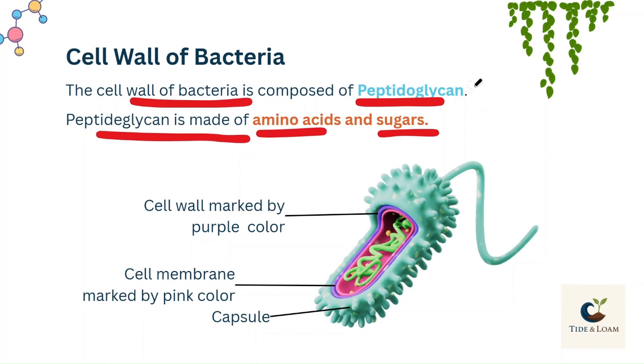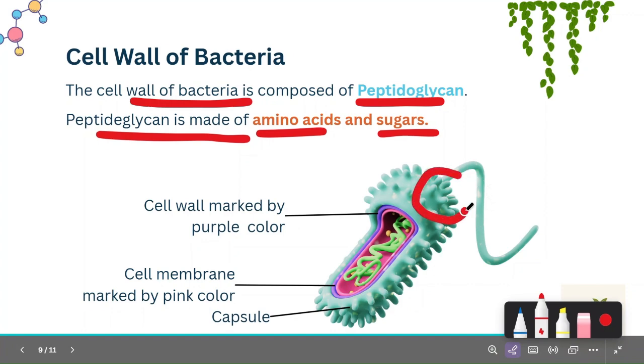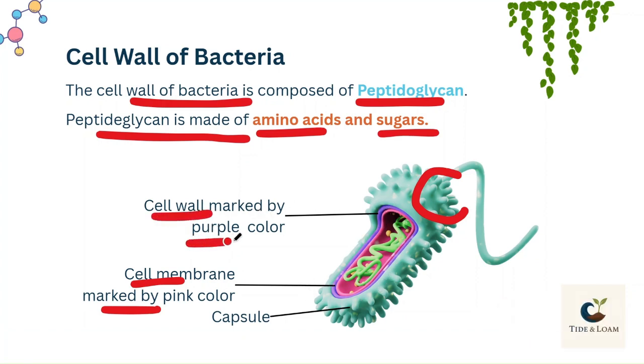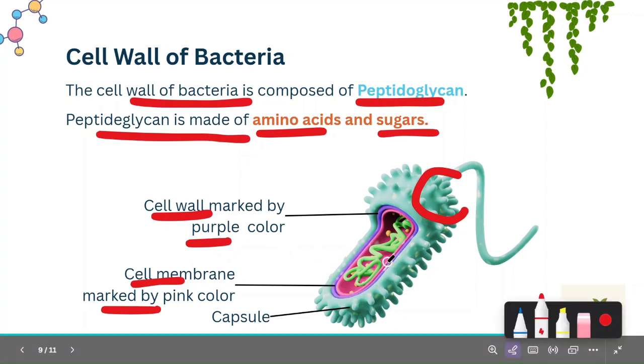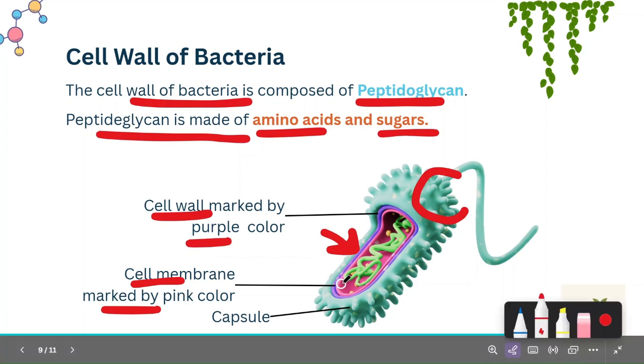Now, as you can see in the figure, this outer green structure is called capsule. और ये जो inner pink layer है, this is actually cell membrane. और capsule और cell membrane के दरमियान this purple colored structure is actually the cell wall of bacteria. As we had already studied, cell wall is present on the outer side of cell membrane. So in the same way, in the structure of bacteria, cell wall is present on the outside of cell membrane.